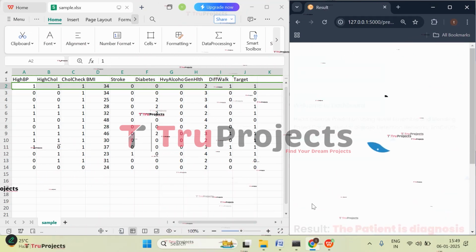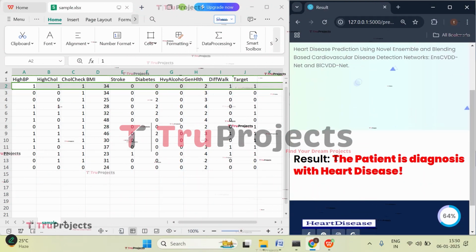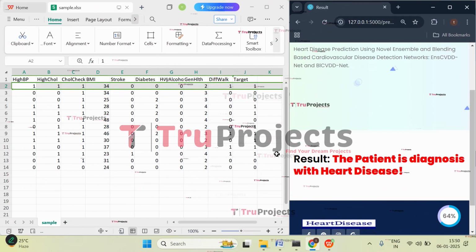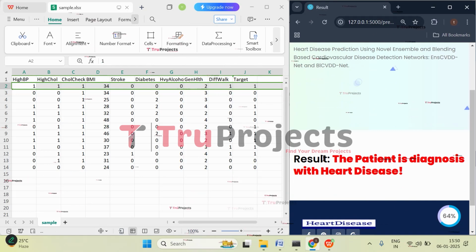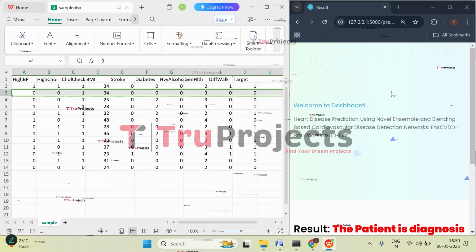So this given input will be pre-processed at the backend and then the trained model will be giving us a prediction. So here we got the prediction that patient is diagnosed with heart disease. So here class 1 refers to patient has heart disease. It is correctly classifying that patient has heart disease. Now let's try with the second case.